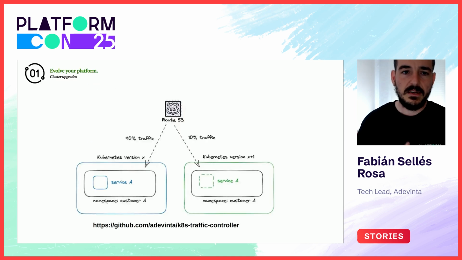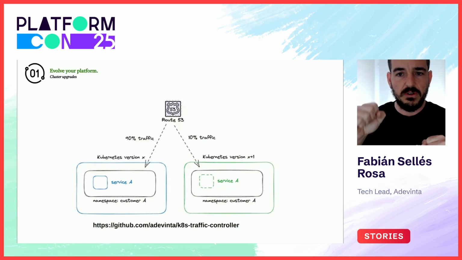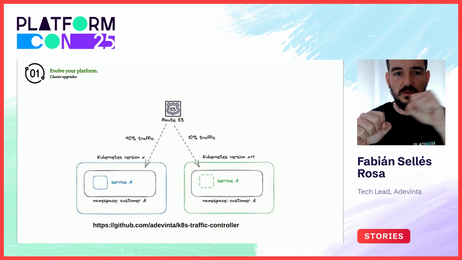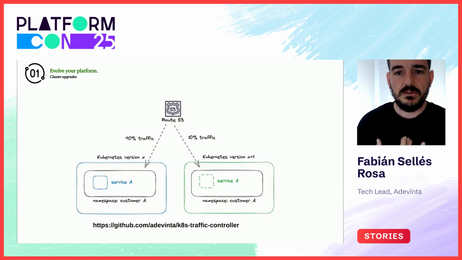At the beginning of our cluster upgrades endeavor, when we upgraded from 1.6 to 1.9, we decided to take the blue-green approach. We created a new cluster in the new version, deployed cluster user applications in both clusters, and gradually shifted the traffic from the old version to the new one. That approach gave us control over the upgrade and a quick rollback if needed.